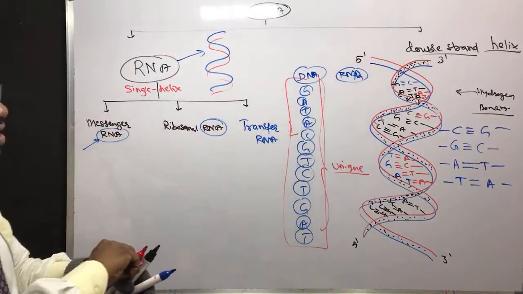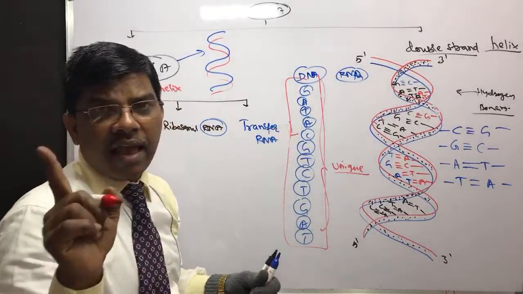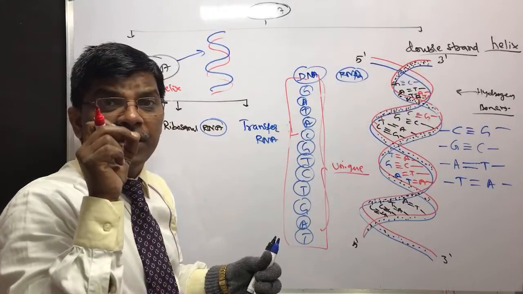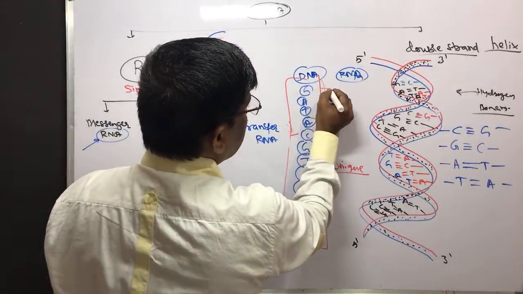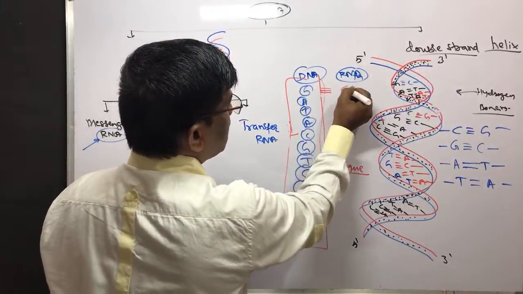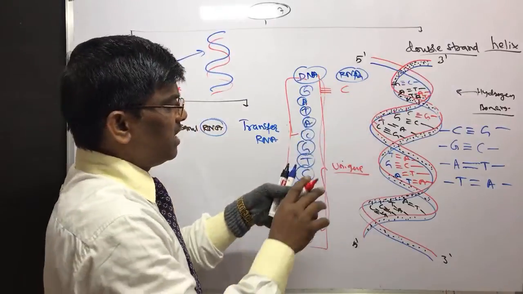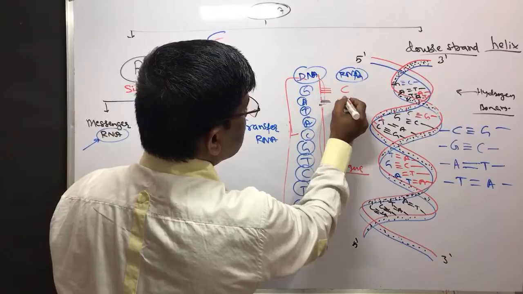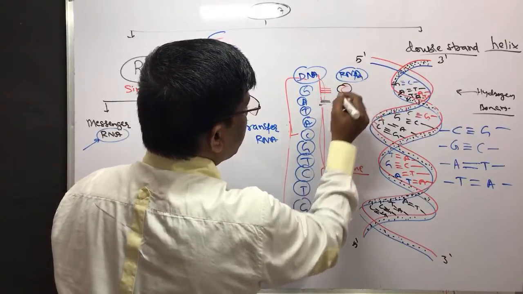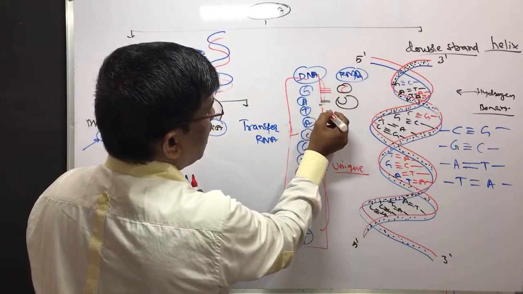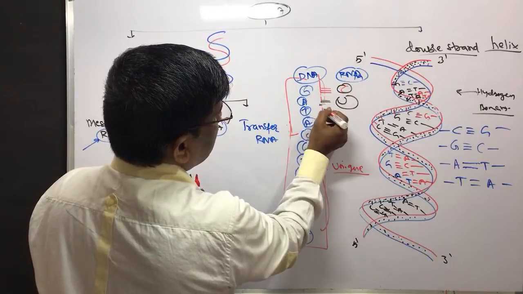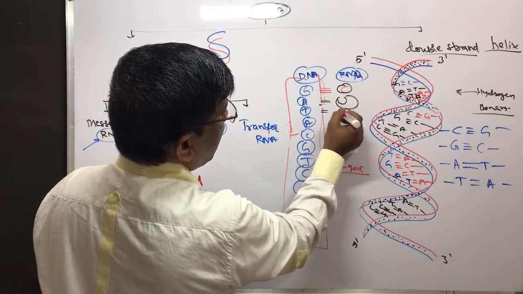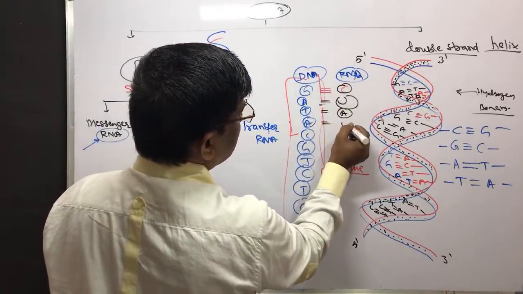So RNA, what do you have? It will not have thymine. So what will you get? Uracil. So G, it is going to form cytosine. So RNA cytosine, and adenine, it will have uracil. In RNA, if it is thymine, it is going to have adenine, and if it is adenine, uracil.